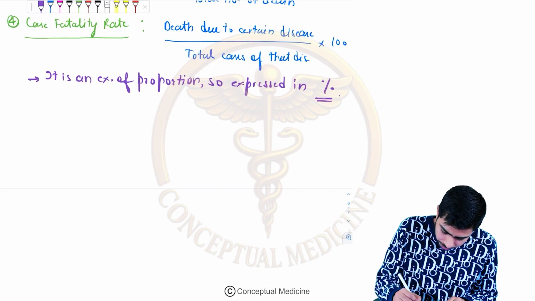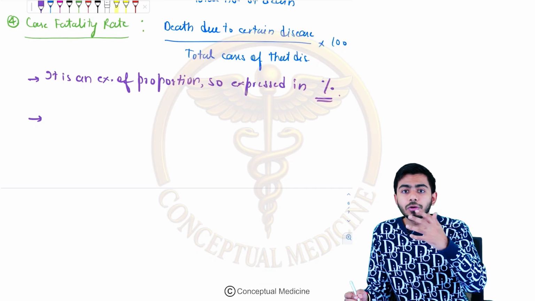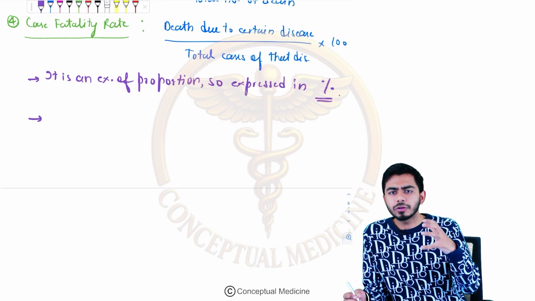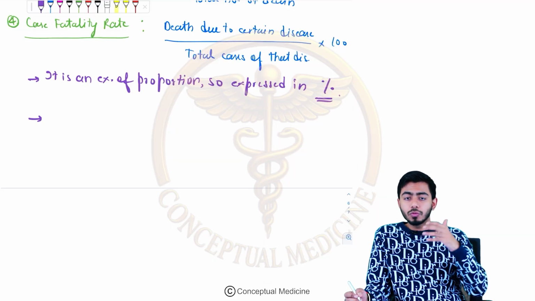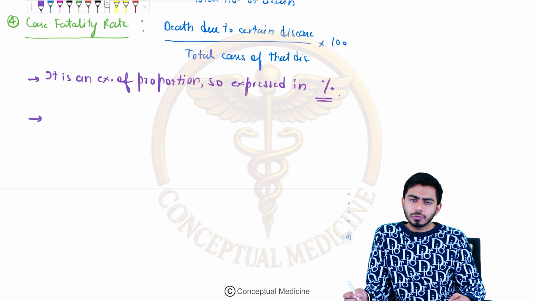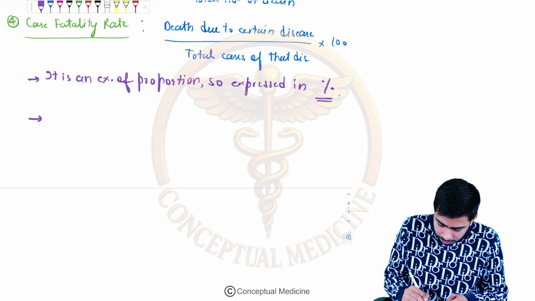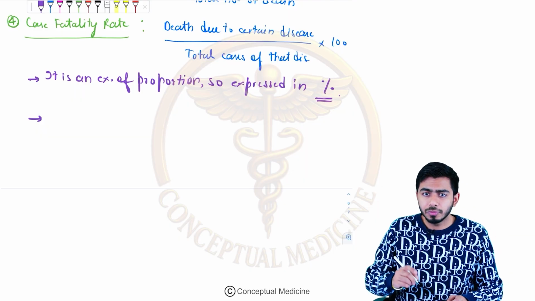But before that, let me mention one more thing, that it is an indicator of virulence. Virulence means the killing power of a disease. For example, we saw that virulence was very high as far as COVID-19 was concerned. So the killing power of that coronavirus was very, very high. So case fatality rate is a very important rate. However, it is an example of proportion.